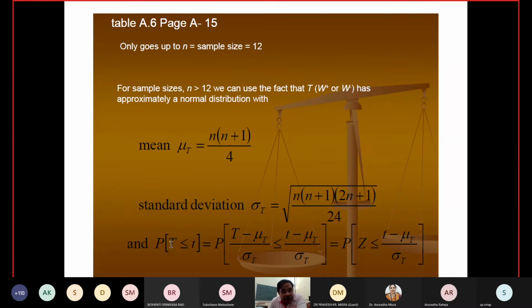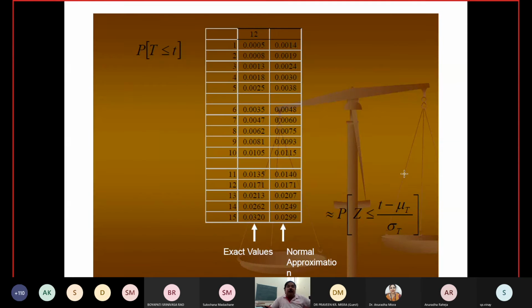We are interested in finding the probability of T less than or equal to t, but this T does not follow a standard normal distribution. It follows a normal distribution with this mean and this variance. So we subtract the mean and divide by the standard deviation, T minus mu T, and this is basically a normal distribution. By using this, we can find the probability of T less than or equal to t.